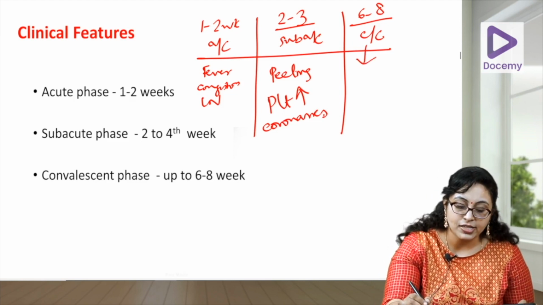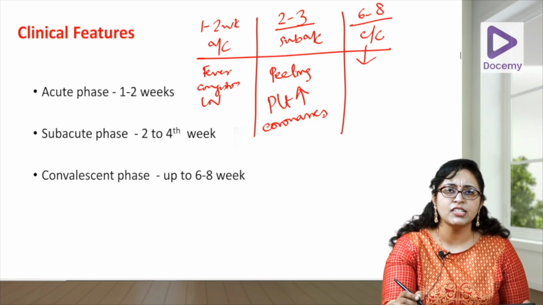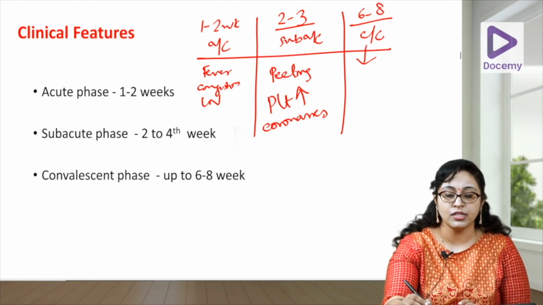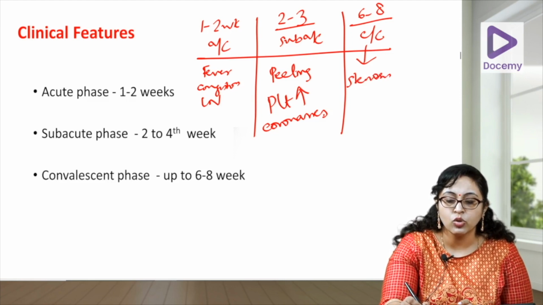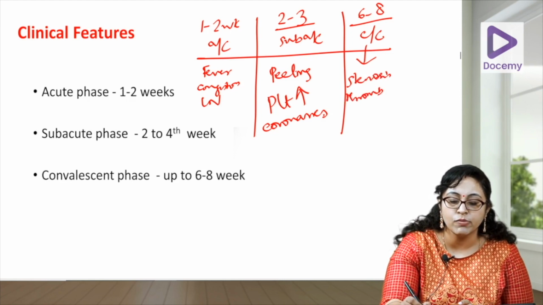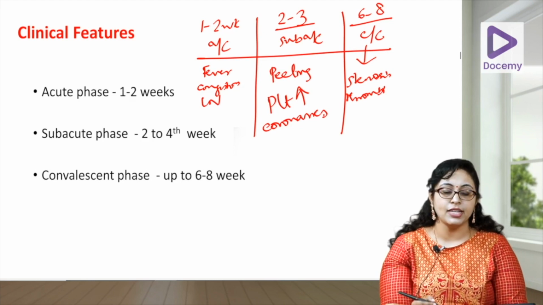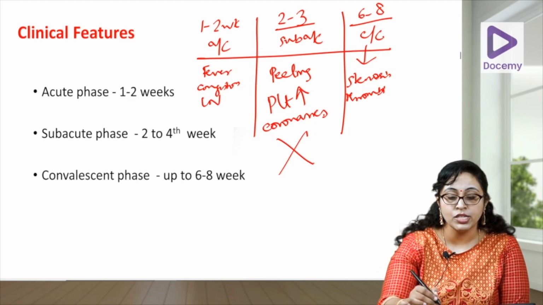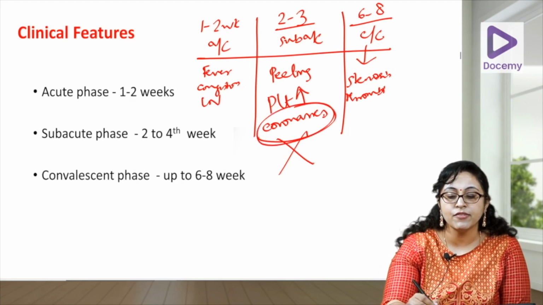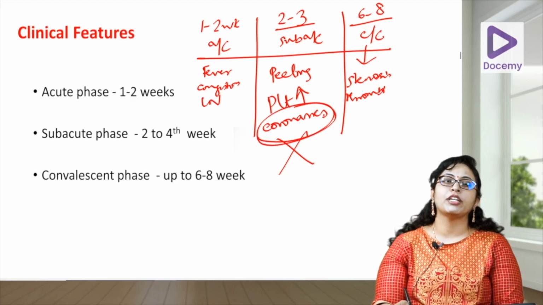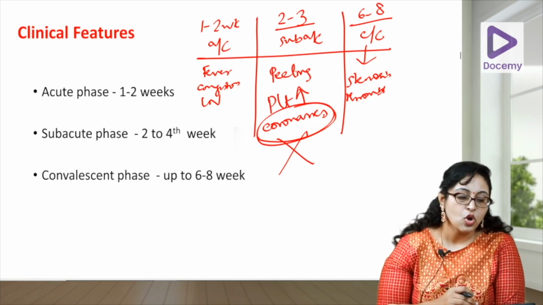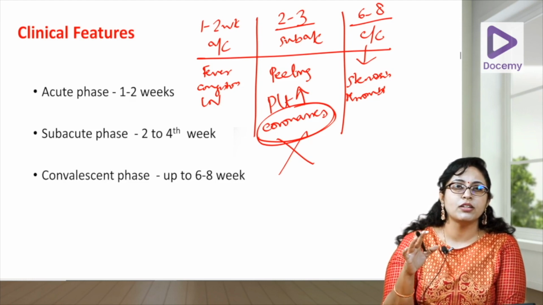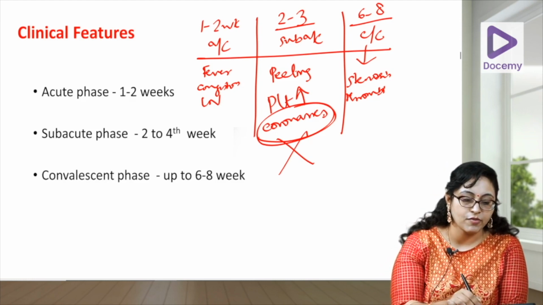The chronic phase is the convalescent phase, that means the inflammation has come down and the fibrosis is setting in. So, you get your stenosis, your thrombus formation, because there is an aneurysm, the thrombi formation, all that happens in the last phase. Of these, the worst phase is the subacute phase, because if not properly treated, it is where your coronaries are going to get involved, and once the coronaries are involved, there is no going back. It can regress, but that is not a good place to be in when your coronaries are involved.